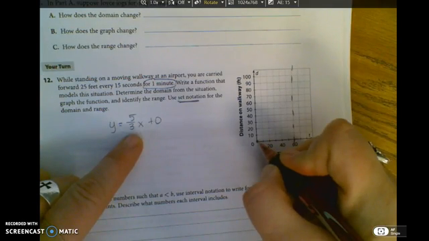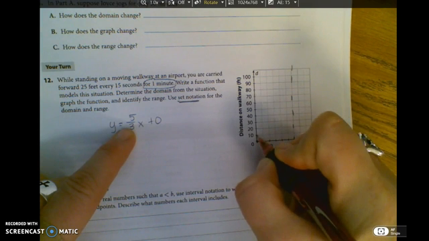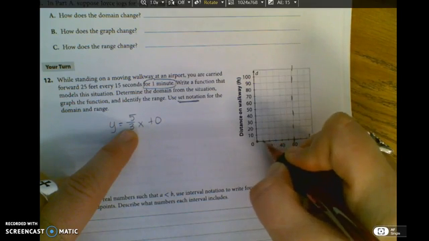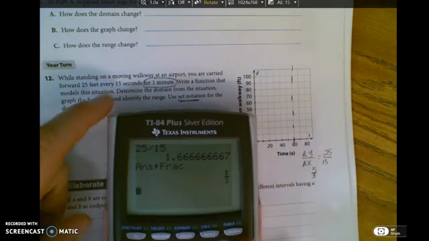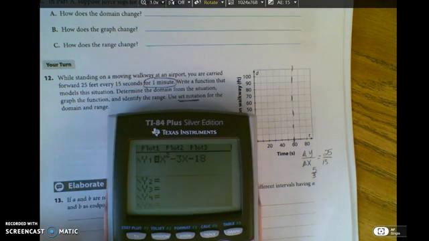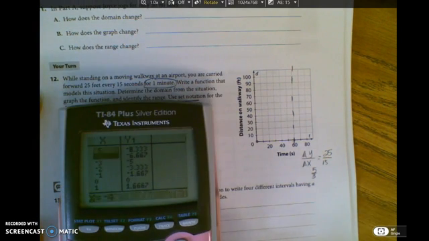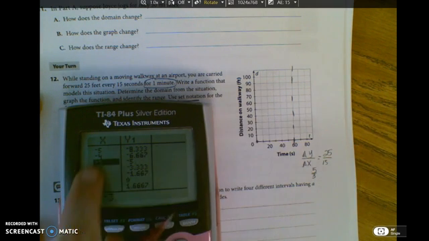So at 0, I'm going to go up 5. That's up 10, so that's too many. Up 5 is halfway, and to the right 3. Well, if that's 20, this is 10. So here's my suggestion. Go into your calculator, type in 5 divided by 3x, and go to the table. 0, 0 is right there. Obviously, x is time.